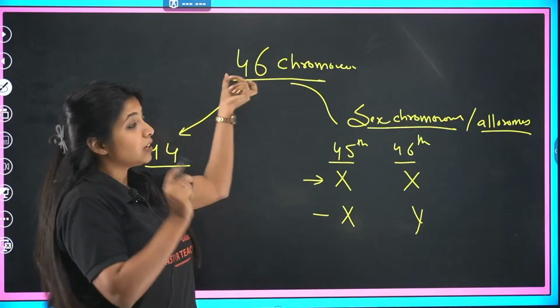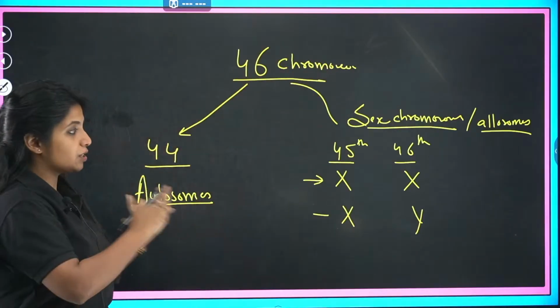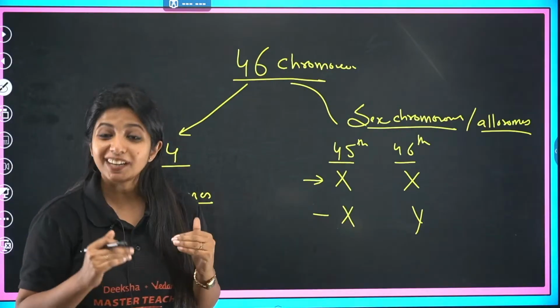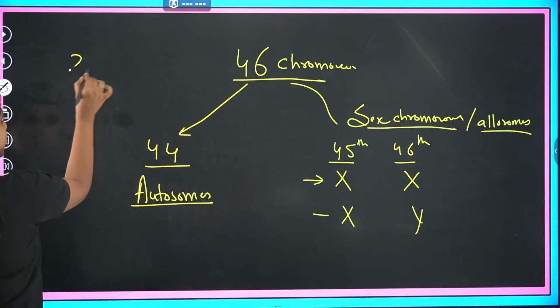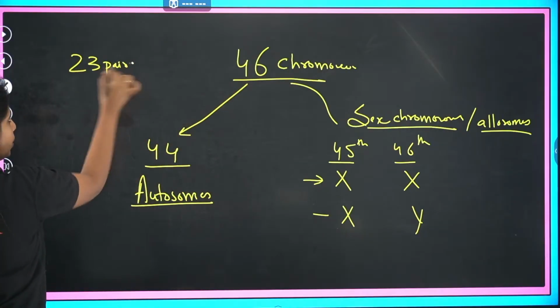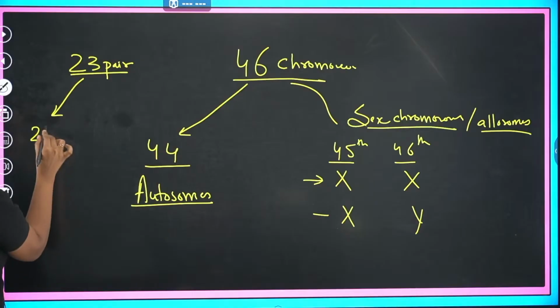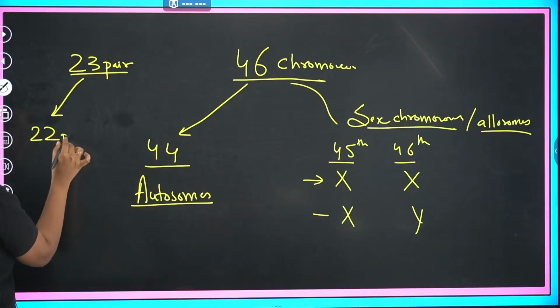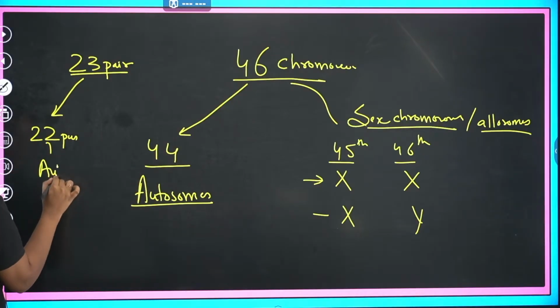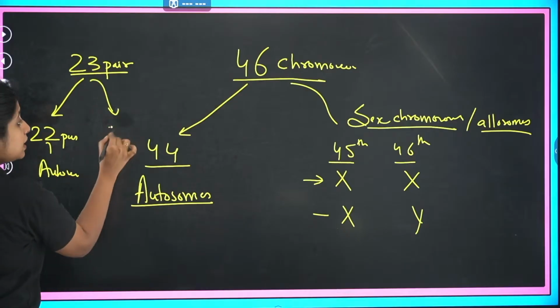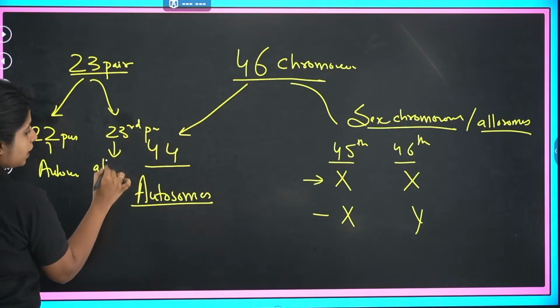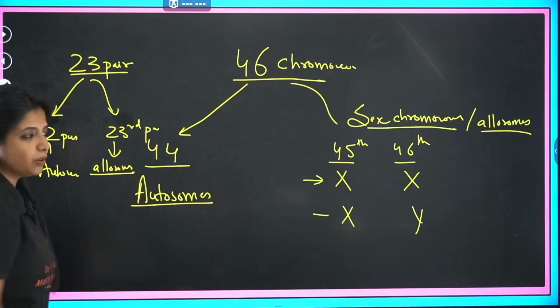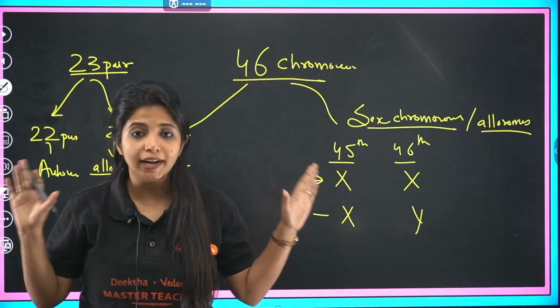So if you're talking about the number of chromosomes, it is 46, and this is how it goes. What if I talk in terms of pairs of chromosomes? Then we have 23 pairs. Out of that, 22 pairs are going to be autosomes. The 23rd pair, the last one, is going to be allosomes. We have got a general idea about this.